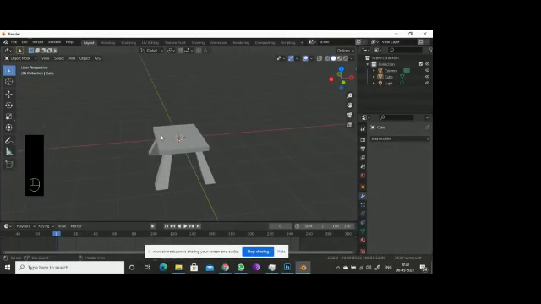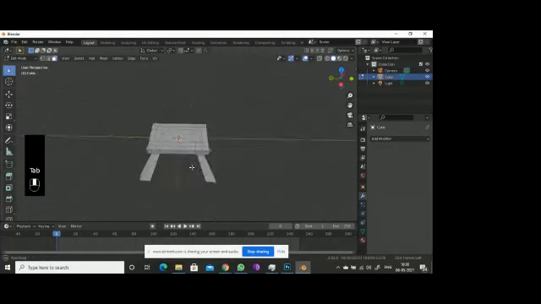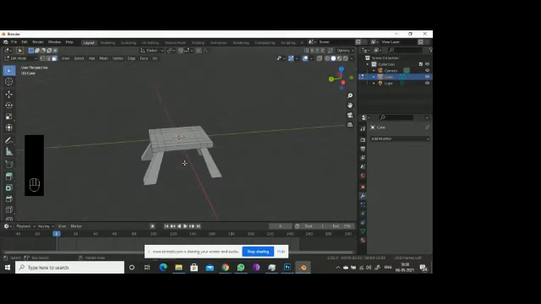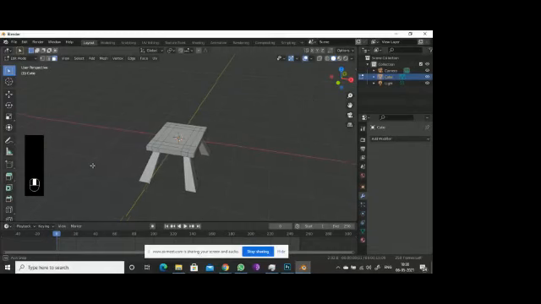If I again go to tab, I'm verifying the image whether it's right or wrong. After making this subdivision, more number of subdivisions, making it a high poly model, then I will go to the sculpt mode and sculpt it like a throne. So it will be visible like a throne.